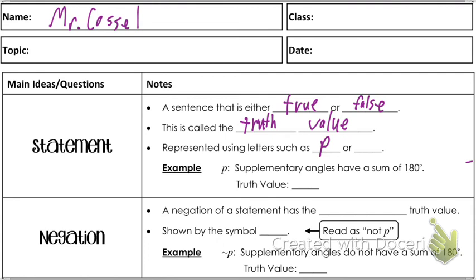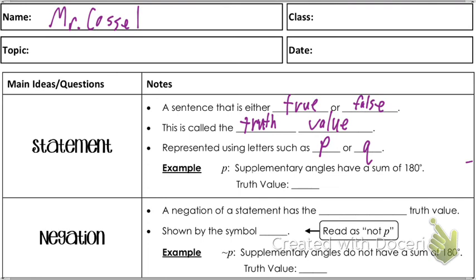So my proposition, aka my statement, would be the wall behind you is gray. That is true. That could be P. Whereas Q would be another one. We go to another letter in the alphabet, and Q could be the other statement that I said, Fun Sock Friday is boring. So P would be true because the wall behind you is gray. Q would be false because Fun Sock Friday is not boring. I could also say the wall behind you is blue, and that would be false. Or I could call that R.